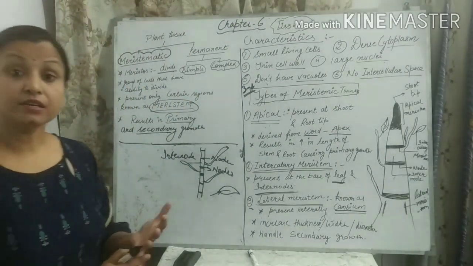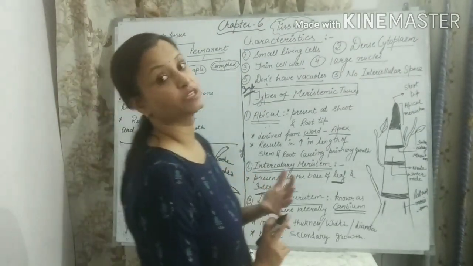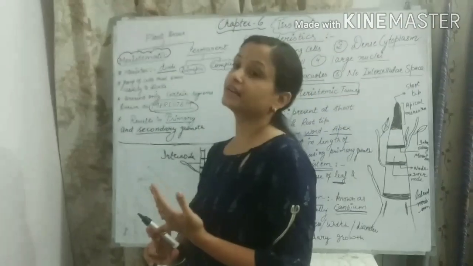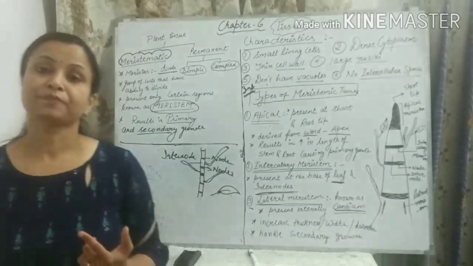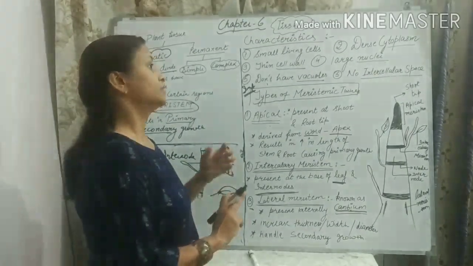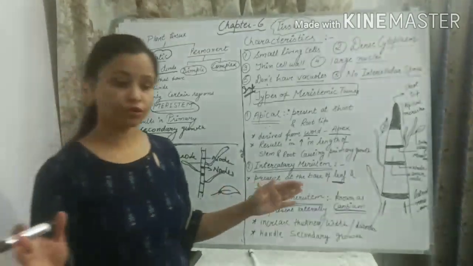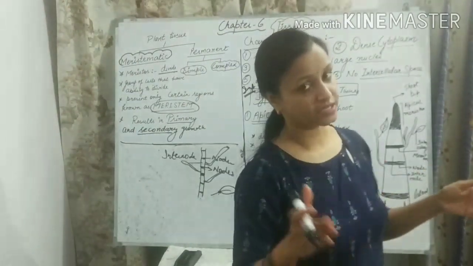The basic characters are that they have small living cells, large nuclei, dense cytoplasm, thin cell wall, and they do not have any vacuole or intercellular space.